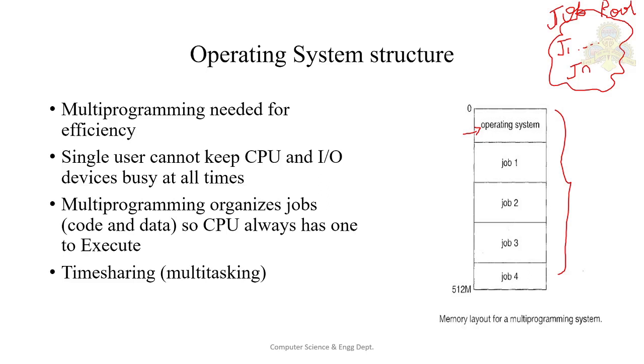Time sharing and multi-programming require several jobs to be kept simultaneously in memory. In a time sharing system, the operating system must ensure a reasonable response time, which is sometimes accomplished through swapping, where processes are swapped in and out of main memory to the disk. This swapping we will see in the coming chapters. Time sharing systems must also provide a file system, which resides on a collection of disks.